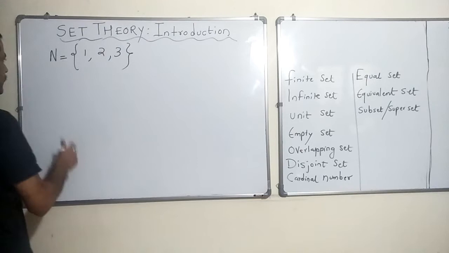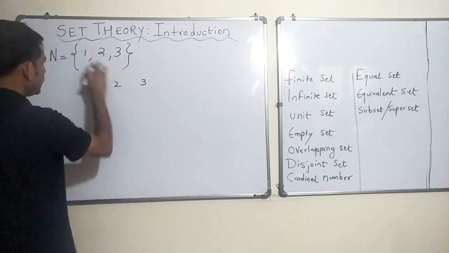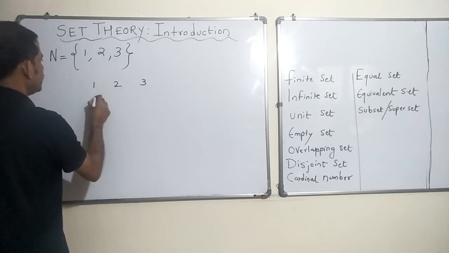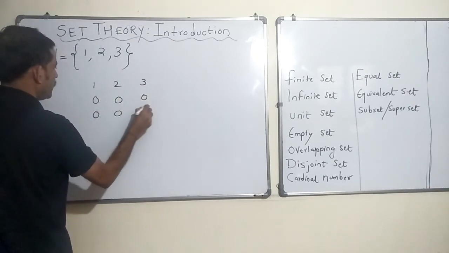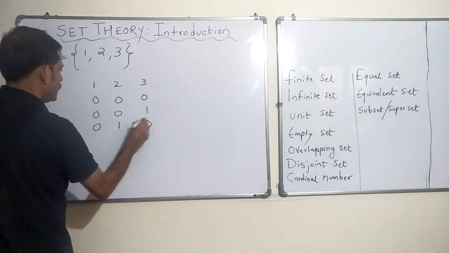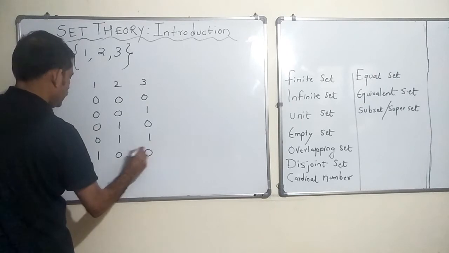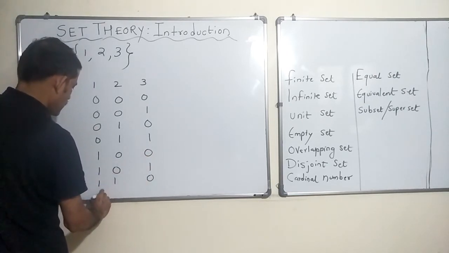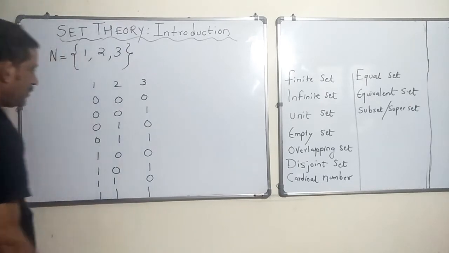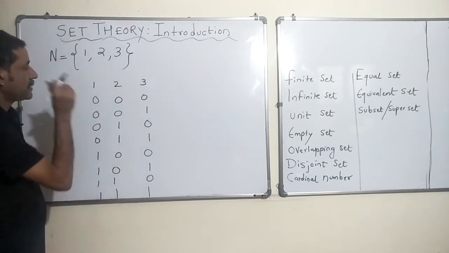So, let us take 1, 2 and 3. These are the elements I am just writing as it is. Do you understand what I am doing? If you have not, let me explain.